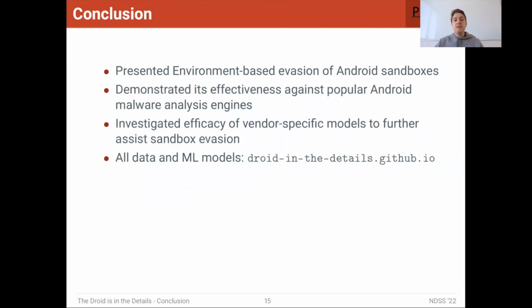So in conclusion, we presented device environment-based evasion of Android sandboxes. We demonstrated that they're highly effective against popular Android malware analysis engines. And we also investigated the efficacy of using vendor-specific models to further assist sandbox evasion. So the main idea is that sandbox providers can't simply patch one or a small number of red pill API endpoints. They must be able to emulate the entire Android environment.